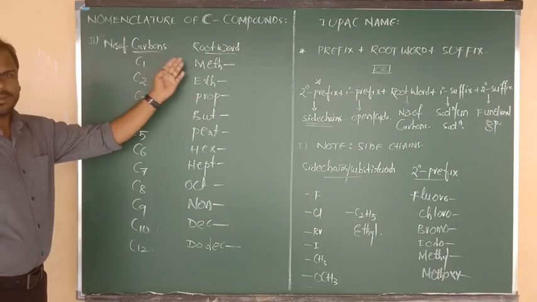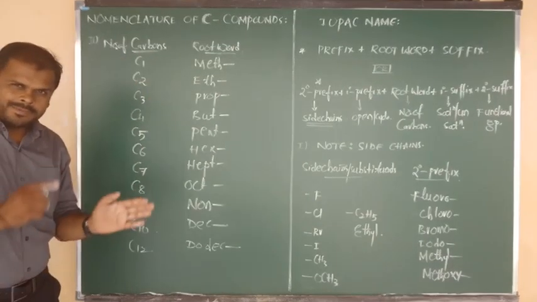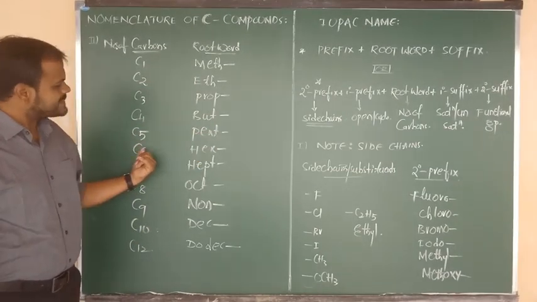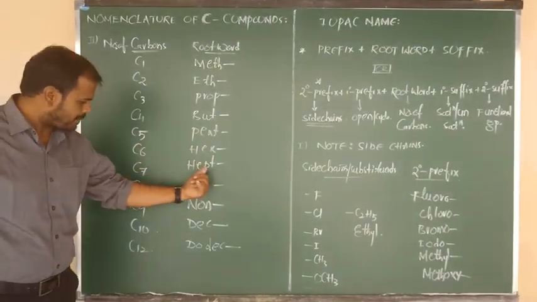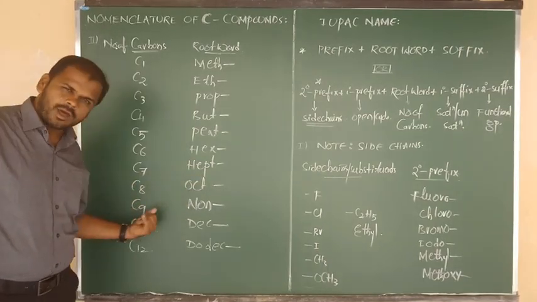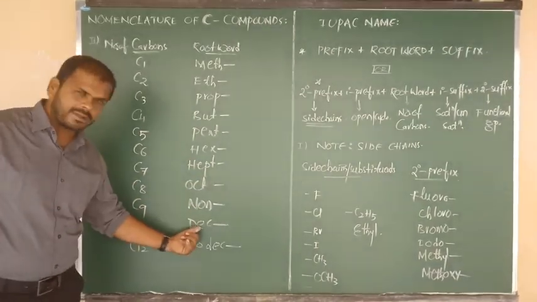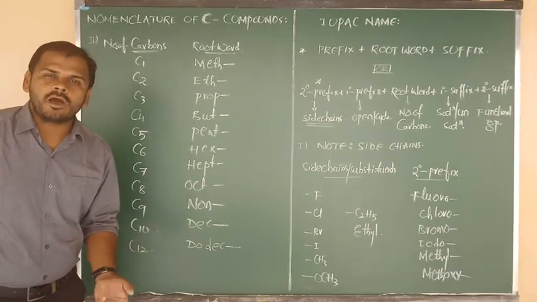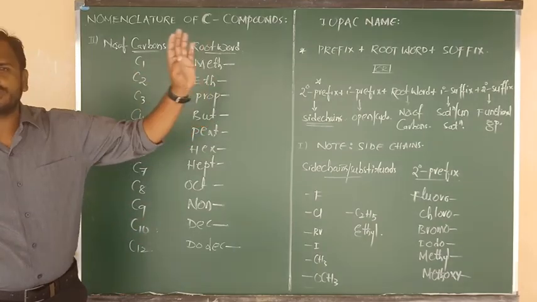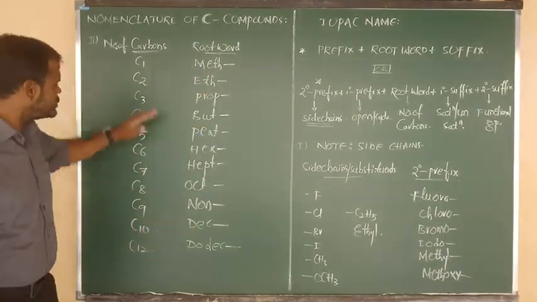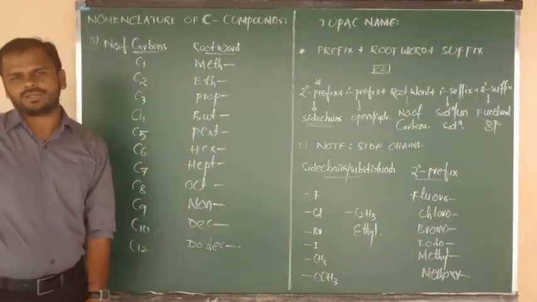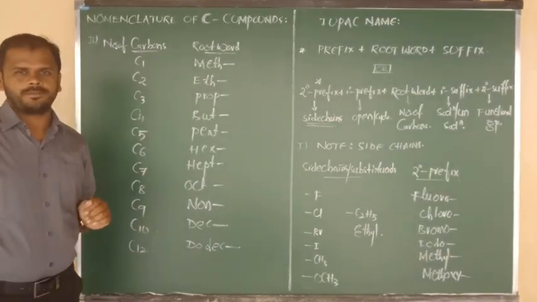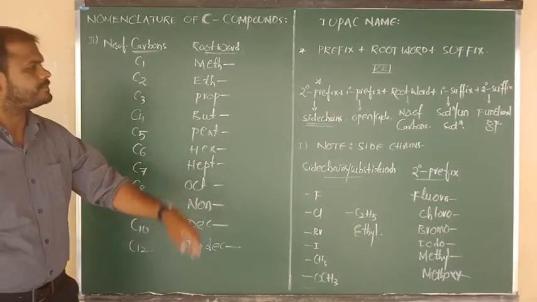So the number of carbons: 1 carbon is meth, 2 carbon eth, 3 carbon prop, 4 carbon but, 5 carbon pent, 6 carbon hex, 7 carbon hept, 8 carbon oct, 9 carbon non, 10 carbon dec, 12 carbon dodec, 14 carbon tetradec, 18 carbon octadec. We can continue up to there, but nobody will ask you that. Try to remember up to 10, up to dec. You must remember up to 10, 100% better. Clear, all of you? Good.